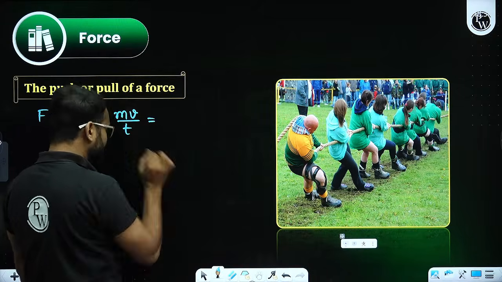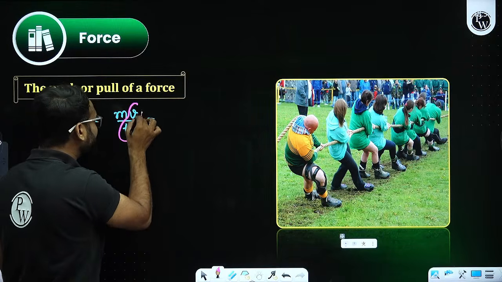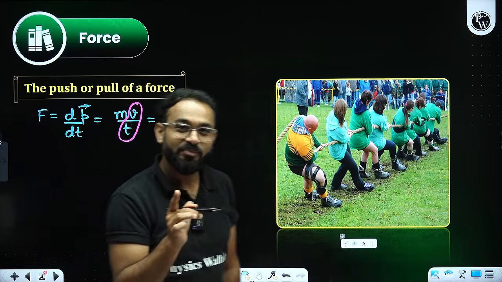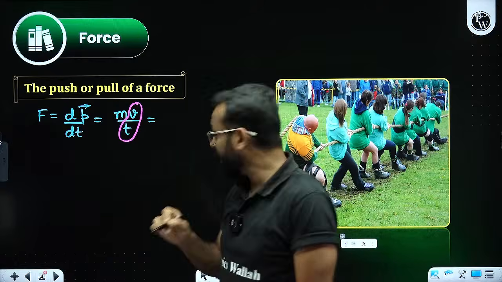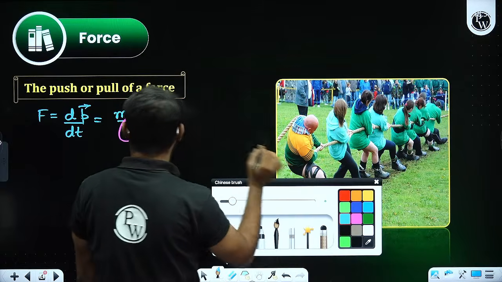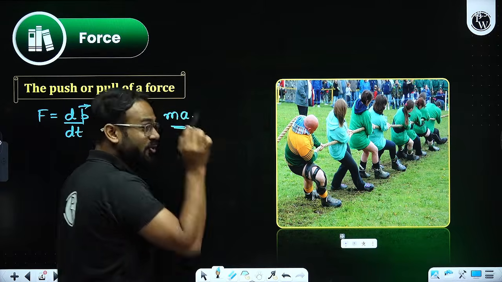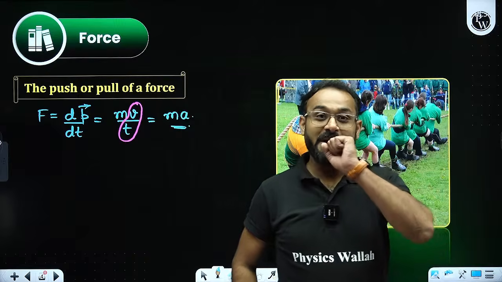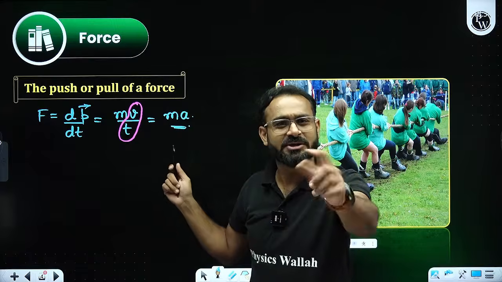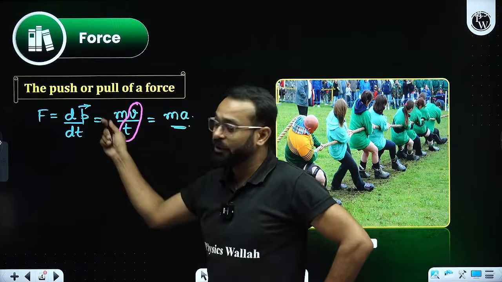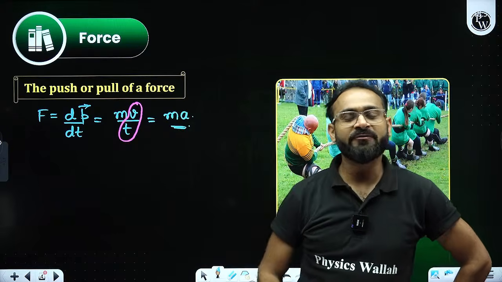If you look into this, velocity by time: can you tell me what is velocity by time? Anyone in the class? Sir, acceleration. Mass into acceleration, yes. So ultimately, the formula we have completed is mass into acceleration. In other words, we generally call it the rate of change of momentum, which can be written as mv by t. Finally, we have got ma.